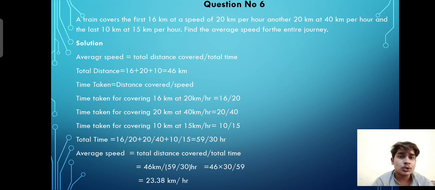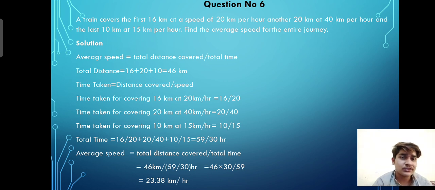So time taken for covering 16 km at 20 km per hour, we just put these numbers, 16 which is the distance covered and speed is 20. So we get the time taken 16 by 20.